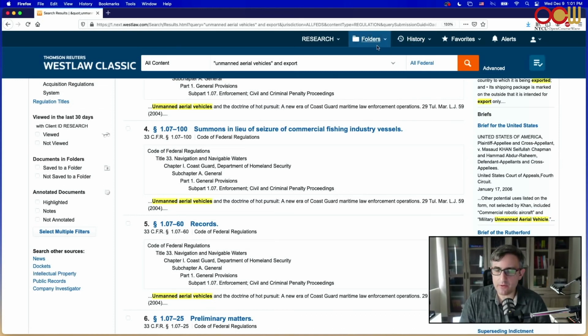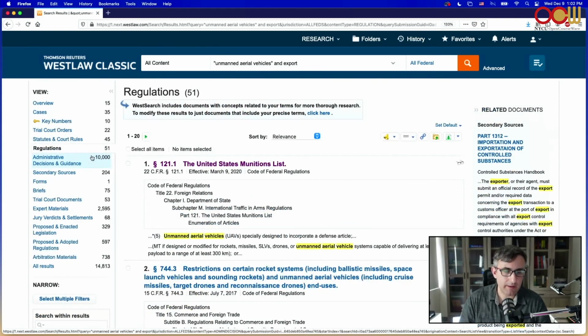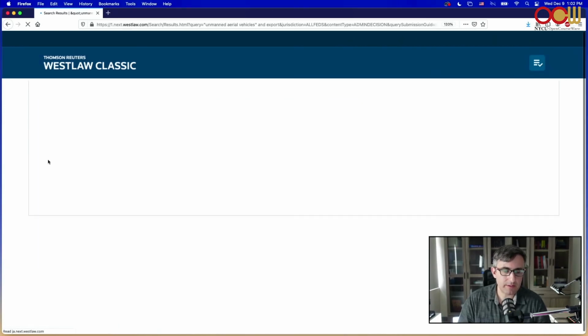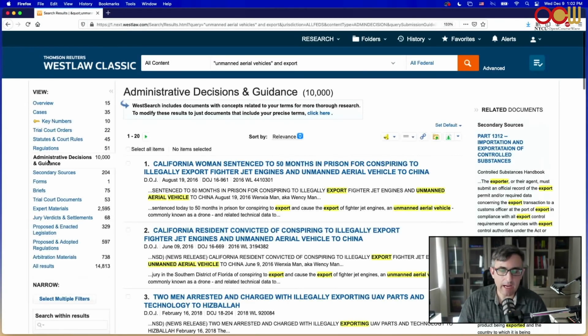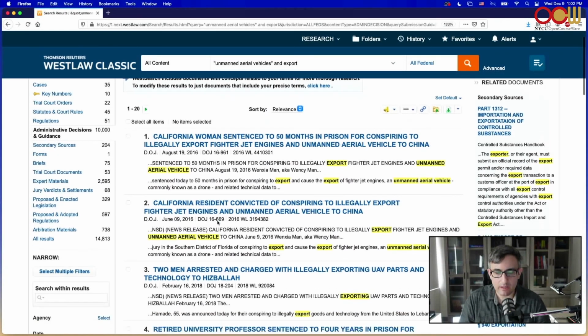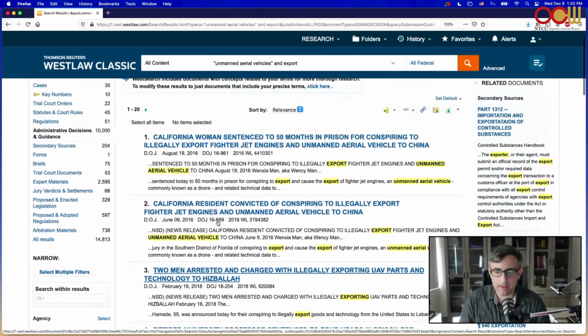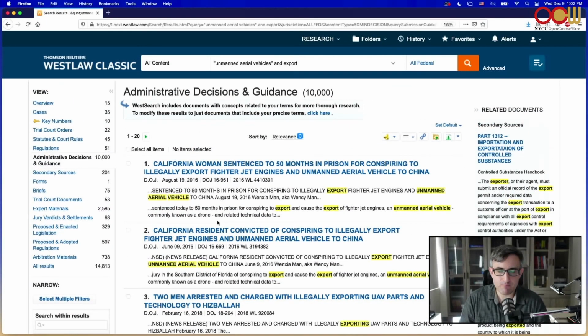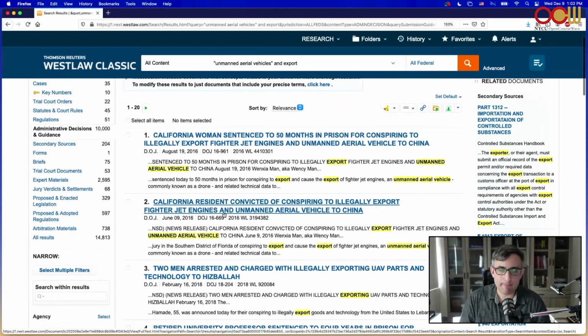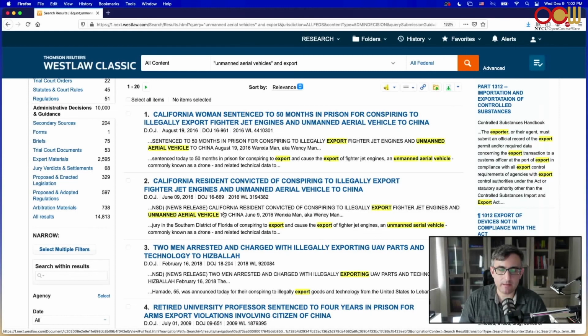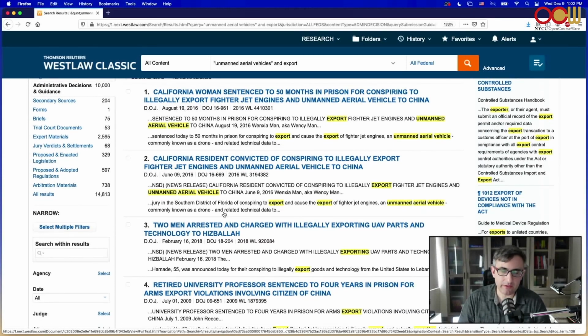Again, you can save it to your folders and that sort of thing. And for administrative decisions and guidance, you can also check Department of Justice. These are from the Department of Justice, and it looks like press releases relating to people getting caught illegally exporting unmanned aerial vehicles.